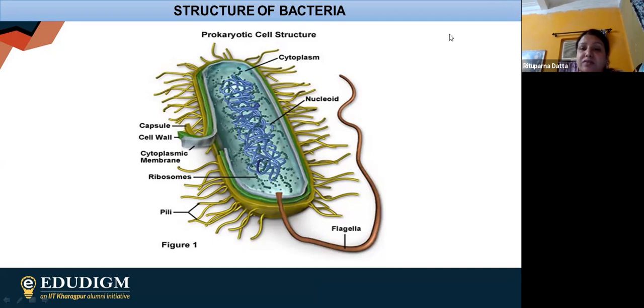What is that basic structure? Two layers of protein, and in between the two layers, lipid molecules are there. Fine. So two sets of protein layers are there in the periphery, and in between the protein layers, two layers of lipid molecules are there. That is simply the cell membrane structure in all living organisms.